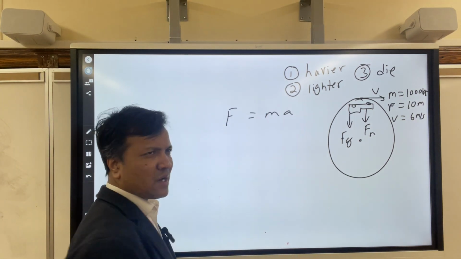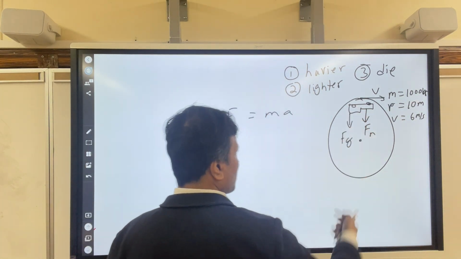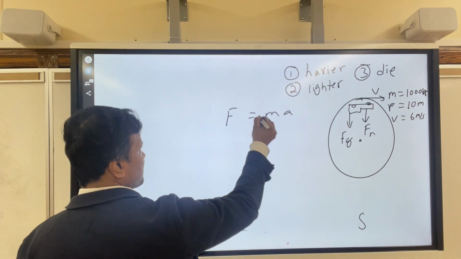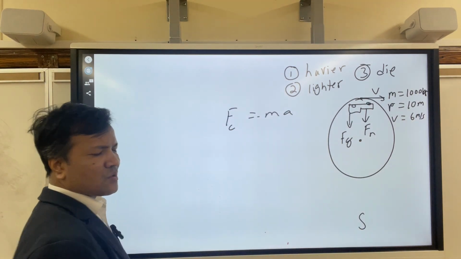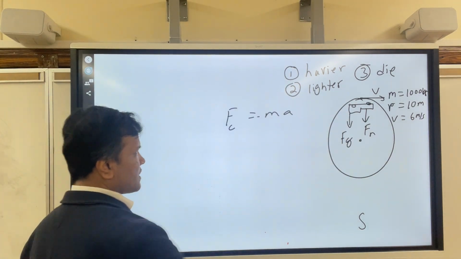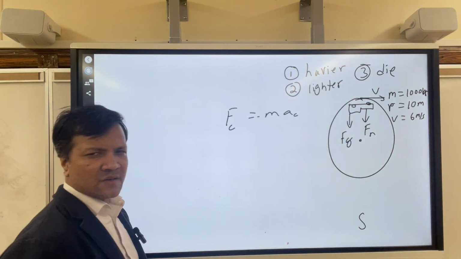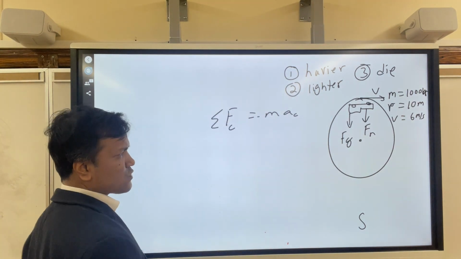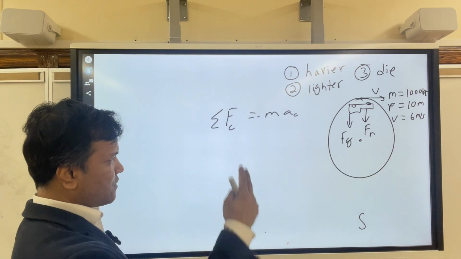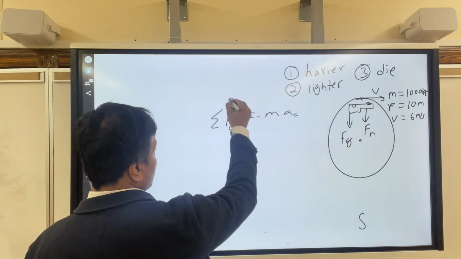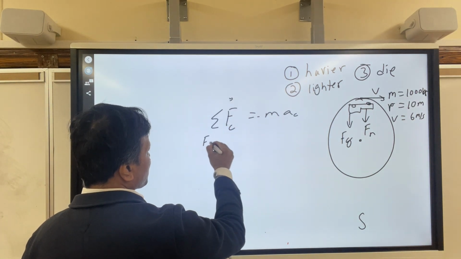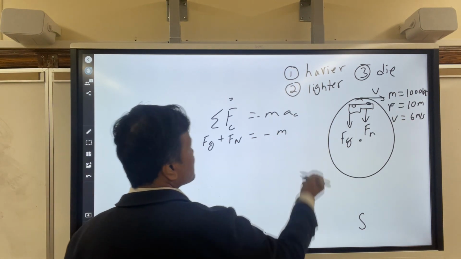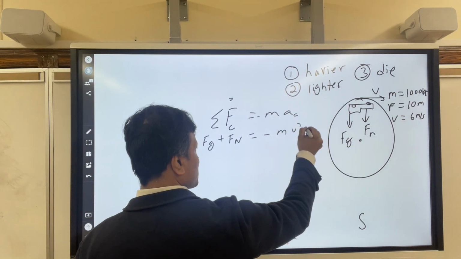We're going to make a small correction because everything is falling to the center, and that means south. That means negative. That means we are talking about centripetal force, centripetal acceleration. Now Newton's second law looks good. We want to put all the forces we see in the y direction. We see Fg, we see Fn, and we see minus m times the centripetal acceleration, which is v squared over r.